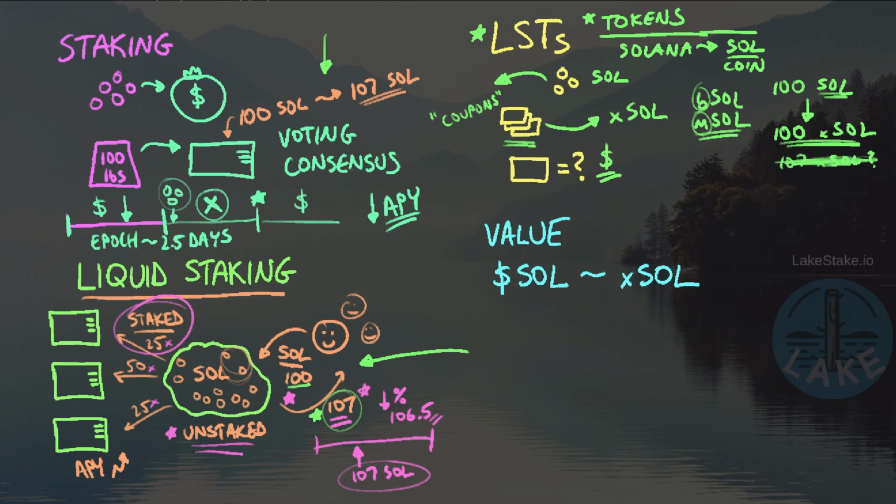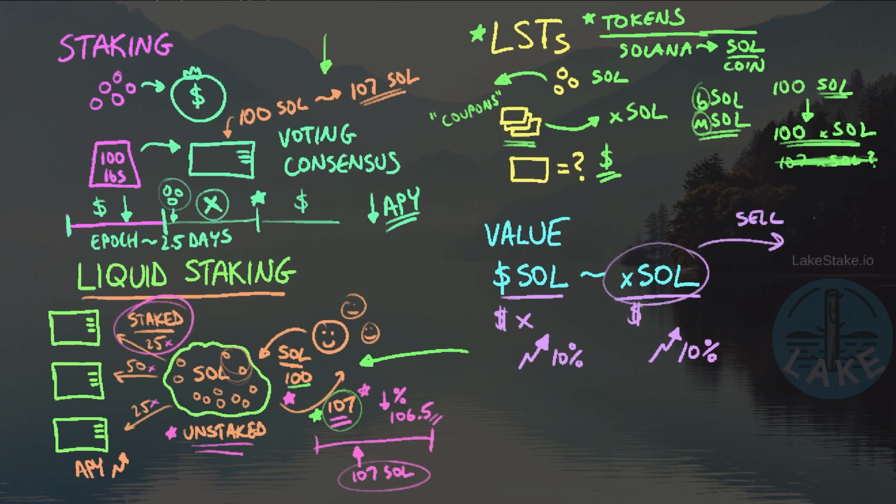This is where LSTs become actually pretty fascinating, because where a SOL coin might be worth, let's say, X amount of US dollars, well, now all of a sudden, my XSOL that I'm using from the X liquid staking pool, this is also going to be worth a certain amount. And if the value of SOL goes up, let's say 10%, well, then I'm expecting the value of XSOL to also go up 10%. Furthermore, I can actually take this XSOL and I can sell it, or I can trade it. These coupons are not only good for redeeming back to the original pool. I can actually sell or trade this, especially depending on the fluctuations of the market.